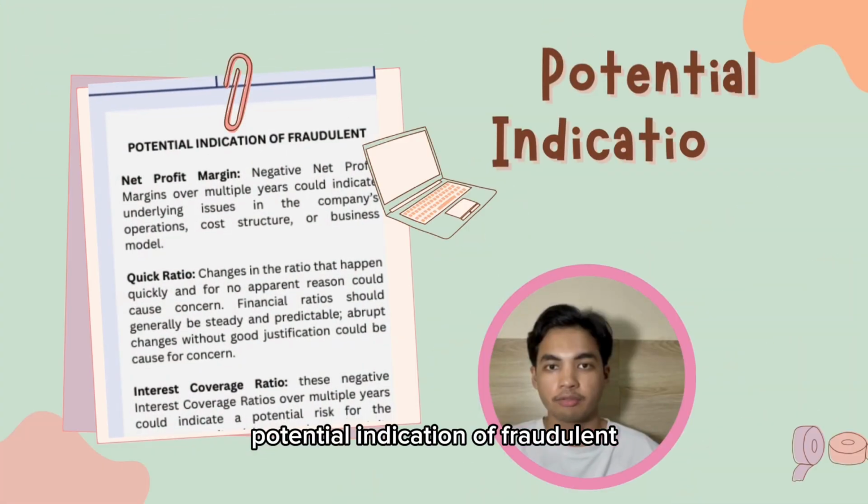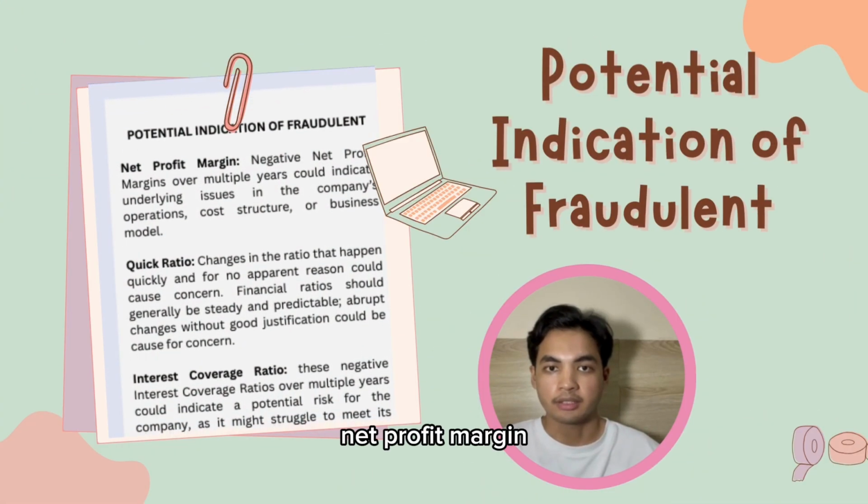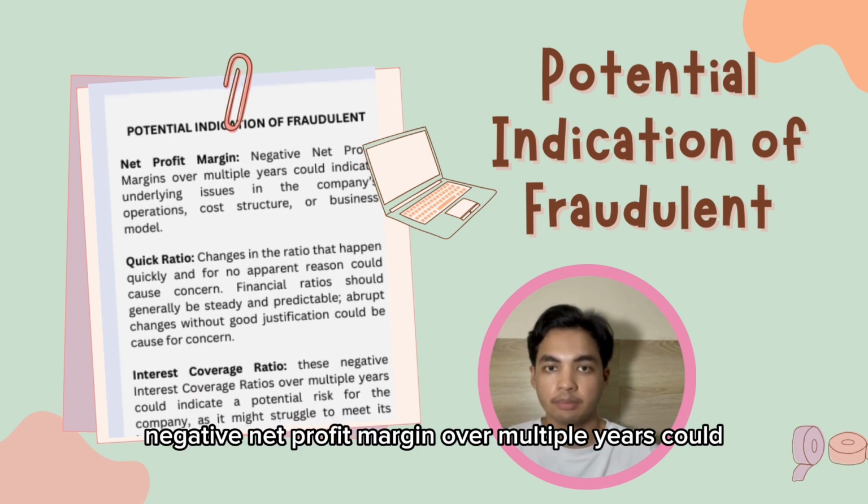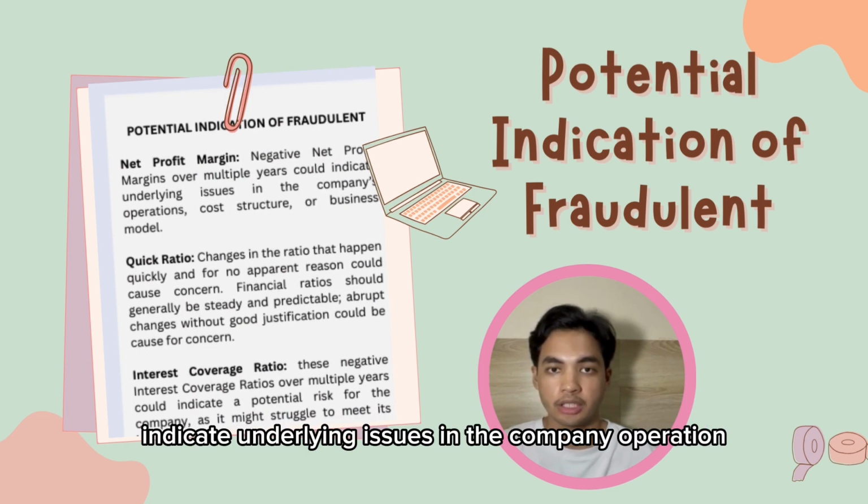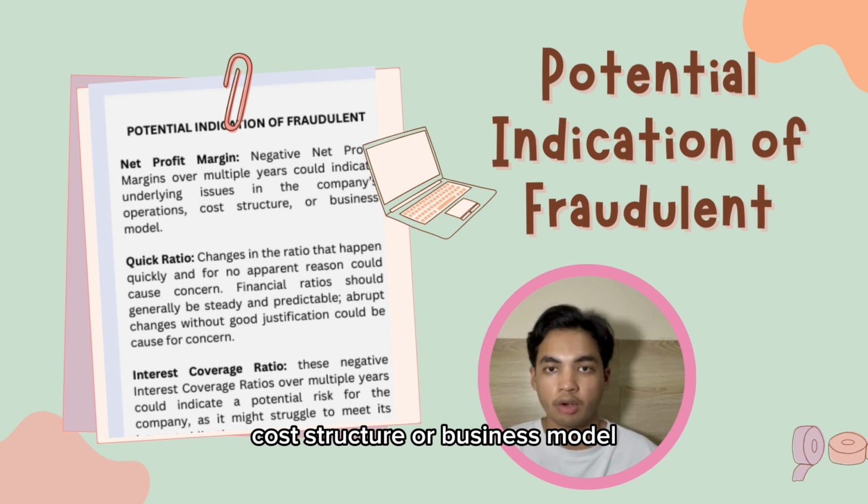Potential indication of fraud. Net profit margin: negative net profit margin over multiple years could indicate underlying issues in the company's operation, cost structure, or business model. The second one is quick ratio.